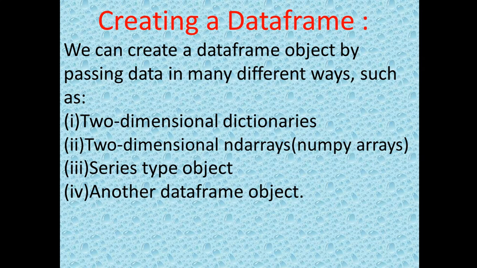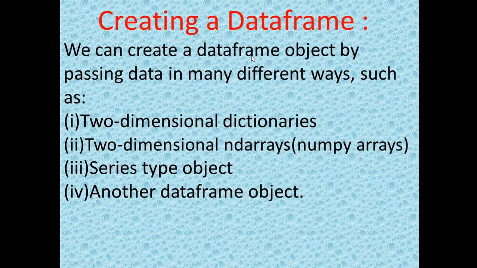In front of your screen you can see that we can create a data frame object by passing the data in many different ways: a two-dimensional dictionary, a two-dimensional ND array, a series type of object, and the fourth one is another data frame object. These four ways are the data which will be passed to the data frame object for creating the data frame.